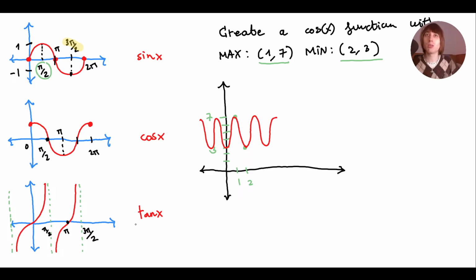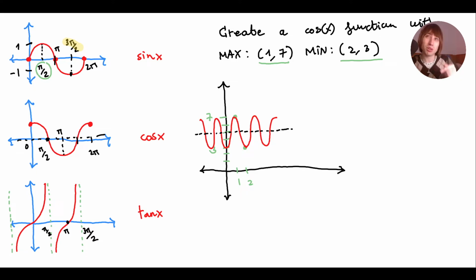Okay, I'm gonna start by identifying the axis of symmetry. So the axis of symmetry of this function is in the middle of 7 and 3. The middle is at 5. So here's the axis of symmetry at y equals 5. This is very useful because it reveals to me what the vertical shift is. Because the default axis of symmetry is at 0.